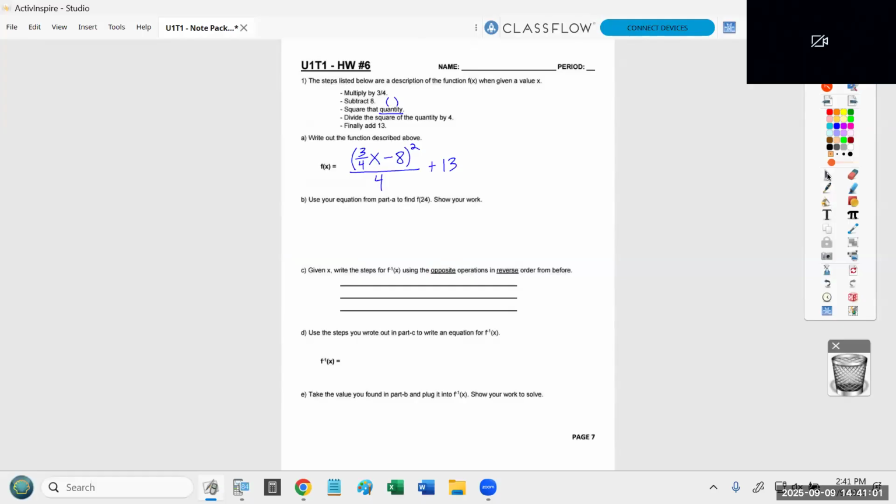You're going to plug in 24, that's going to get you a number. You're going to reverse the steps to write the inverse, and then you're going to use the inverse to make sure it gets you back to 24. Okay? In fact, I'll just go ahead and show it that if you plug in 24, you're going to get 38. So once you write out the inverse, and you get that equation, the whole idea is to prove that it's the inverse or to check that it's the inverse, you would plug in 38 and make sure it gets you back to 24. All right.